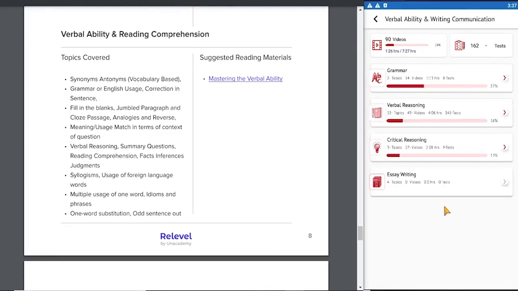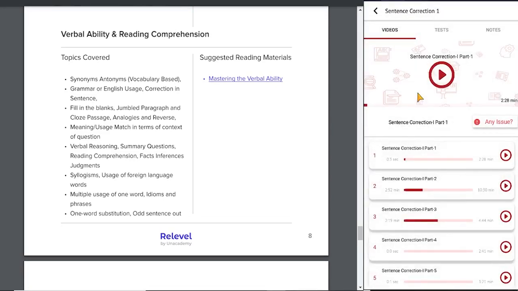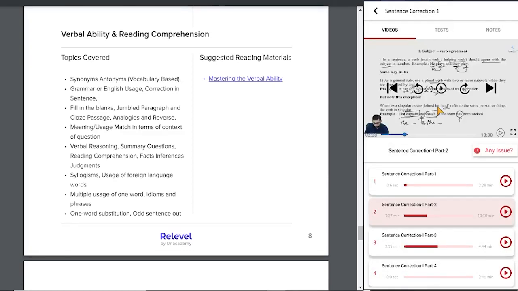As I have shown you before in the quantitative ability percentage topic, let's take a topic here and see how we have covered the topic in videos, tests and notes. So let's take this topic of sentence correction. So let's watch a video from our instructor. In the video, our subject expert Abhinav, who is an IIM Lucknow alumni, tackles sentence correction 1. He uses the topic of subject verb agreement. Let's watch the video for a few minutes.